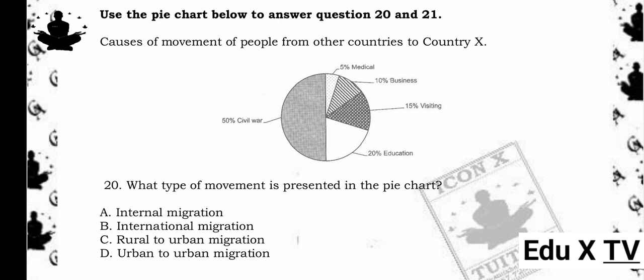Reason being, the pie chart shows causes of movement of people from other countries to country X, meaning people are moving across national borders, which defines international migration.